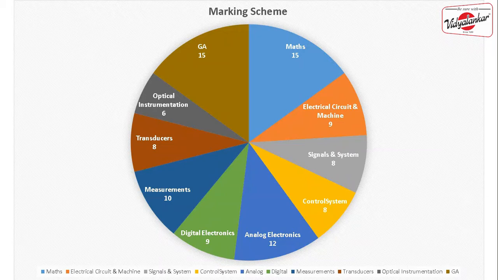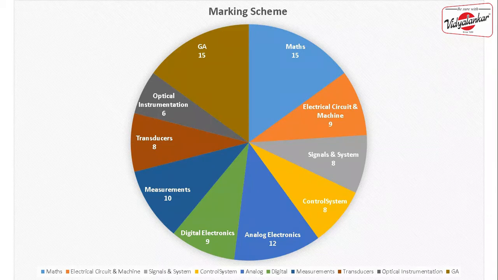Now, after that, the electrical circuit part is done. This electrical circuit is very important because based on the basics that you cover in electrical circuit, the questions will come from the topics of transducers, measurements, control system and analog electronics. So unless and until you cover your electrical networks, electrical circuit topic, you cannot move to the study of signal systems or control system, analog electronics, or any other topic that I talked to you about, right?